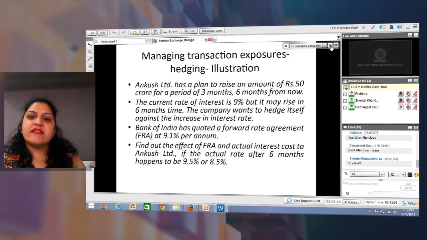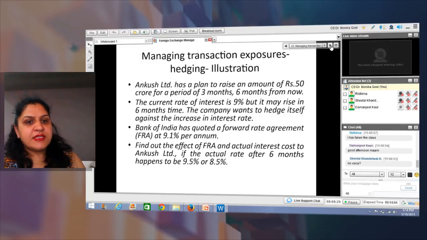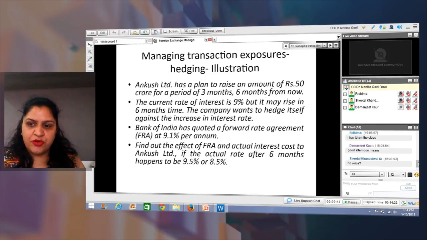That means that after 6 months, if the rate of interest in the market would be say 9.2%, then Bank of India will give 0.1% to Ankush Limited. And if the rate of interest would be 9%, then Ankush Limited will give 0.1% to Bank of India. This is something that we discussed in derivatives. Is that clear? Do you remember this? I hope you remember.